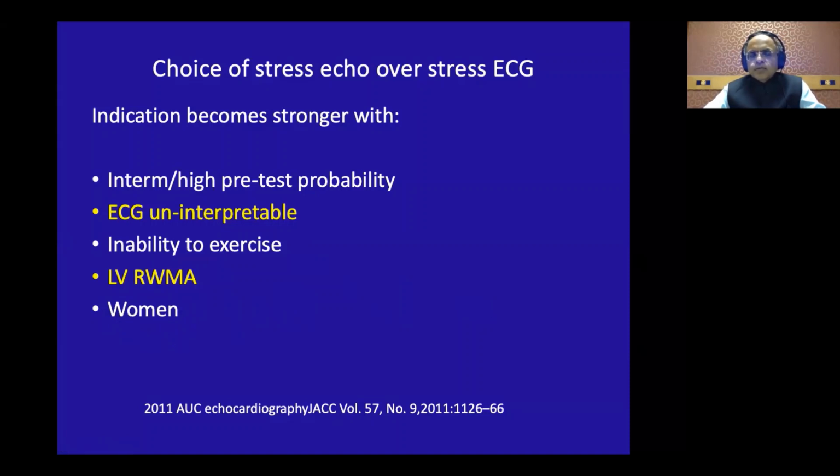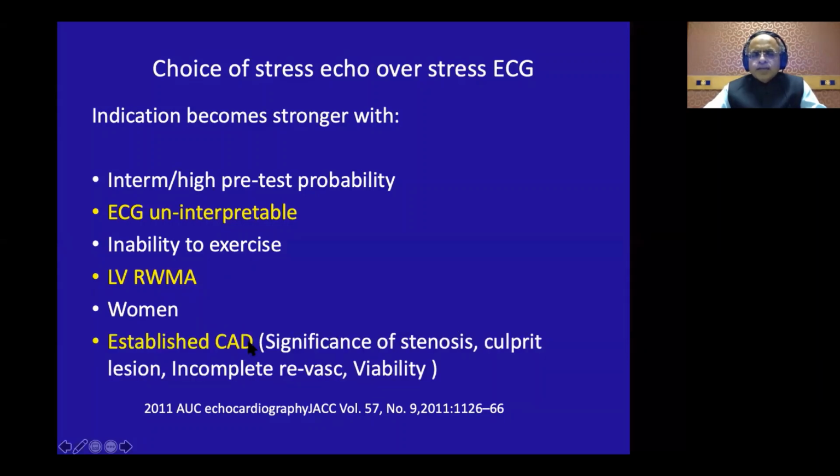Then women give a lot of false positive stress ECGs, and it is better to start with a stress echocardiography, so that otherwise there is too much of downstream investigations and anxiety because of a false positive stress ECG. And patients who have got an established coronary artery disease and who are having a new onset of symptoms, stress echo is important to validate the symptoms. Also, those who have got the angiograms to know the significance of stenosis. Then those who have symptoms and who have established coronary artery disease to know the culprit lesion and to know the completeness of revascularization or even the viability in question.